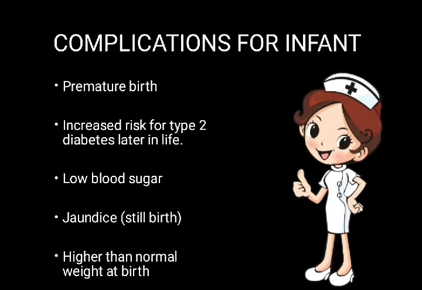Next is complications for the infant. Complications are for both the mother and the infant. First, we study the complications for the infant. First one is premature birth. Second, increased risk of type 2 diabetes later in life. This is a risk for the infant, that he will get type 2 diabetes later in his life. Next, low blood sugar. Jaundice, stillbirth. At the time of birth the infant may suffer from jaundice. Higher than normal weight at birth. More weight at the time of birth.